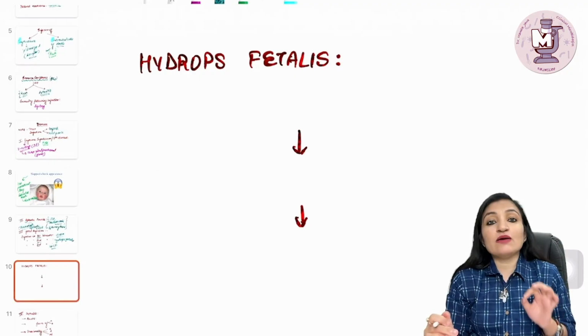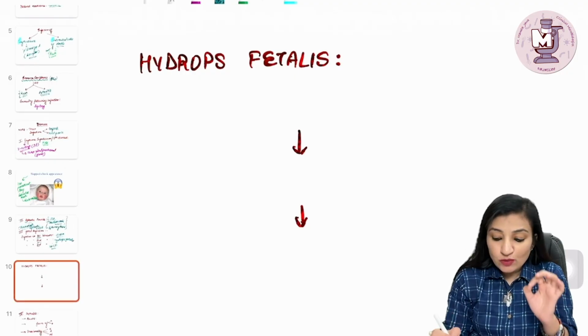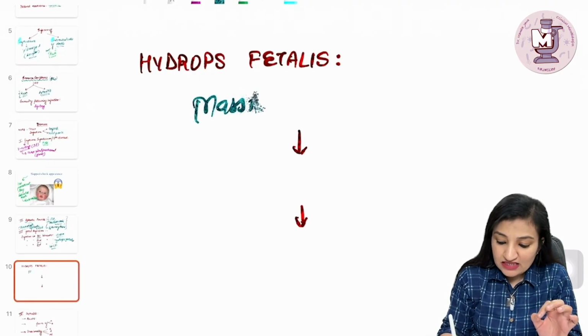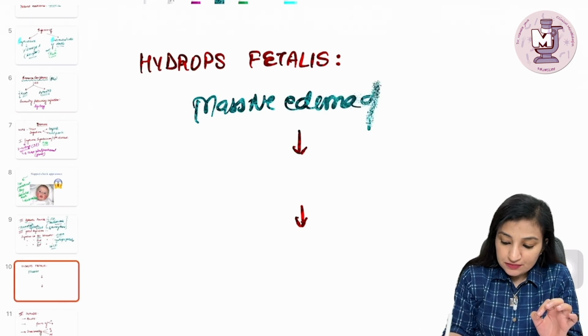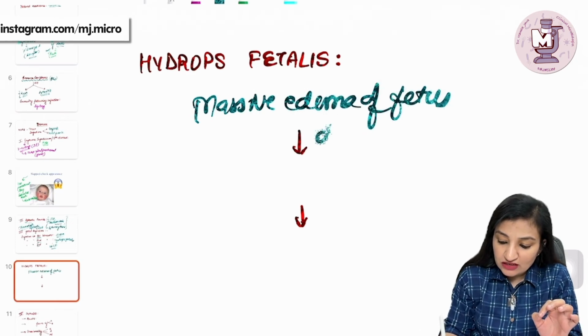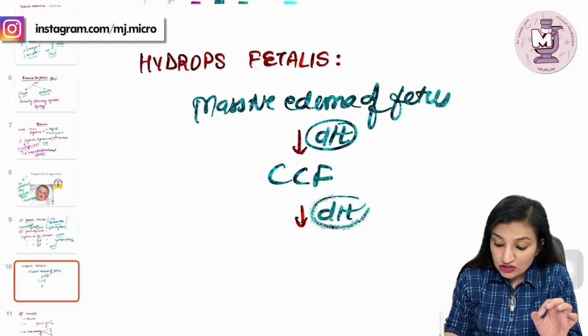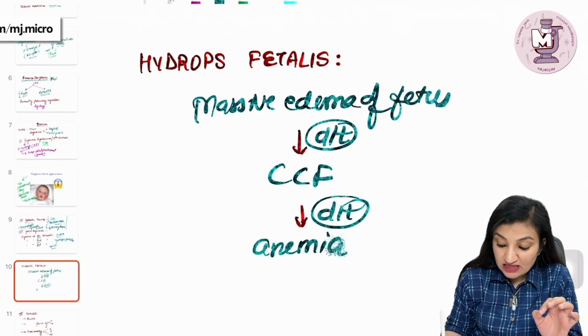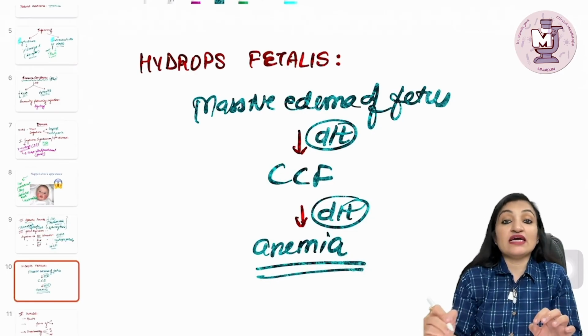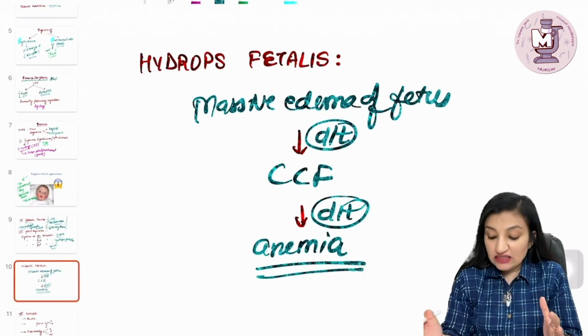Now, what is hydrops fetalis? Hydrops fetalis refers to massive edema of the fetus, which in turn occurs due to what? Congestive cardiac failure, which in turn occurs due to what? Anemia, which is precipitated because of infection of the erythroblasts by this virus.